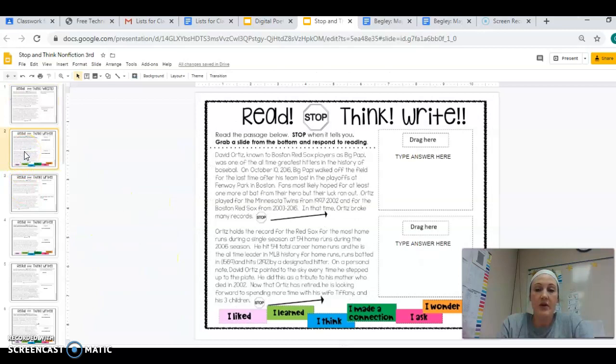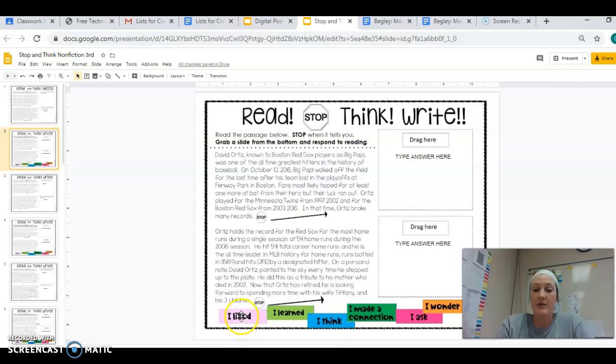Your assignment for Thursday, I believe, is, I lose track of the days, so it might not be Thursday, but whatever day I assigned you to do slides 2 and 3. This one's a little different. It says read the passage below, stop when it tells you, grab a slide from the bottom and respond to reading. So you get to decide what you're going to share.